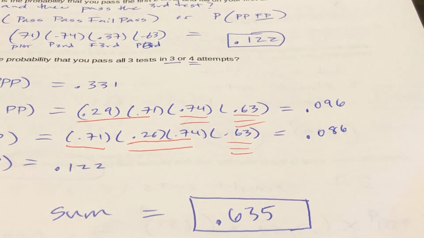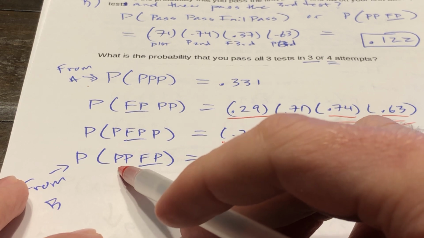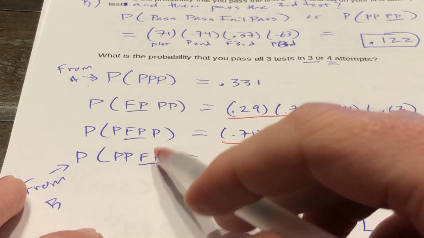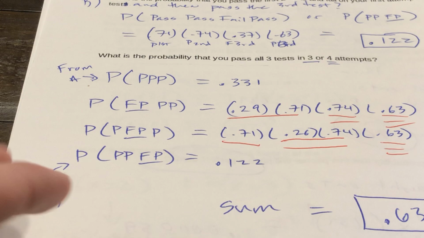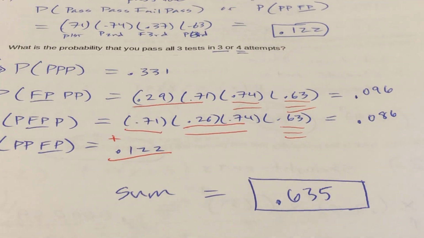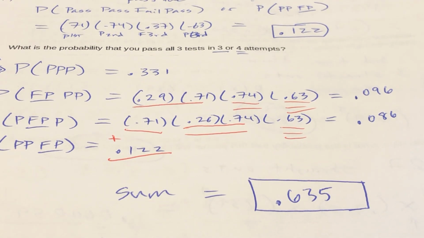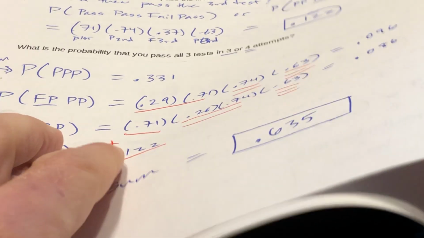That's close to 1 out of 11 people do that. And then lastly, this is from part B, pass, pass, fail, pass. I already know that. So then you add them all up. 0.635. A little better than 5 out of 8 chance of passing in 3 or 4 attempts.